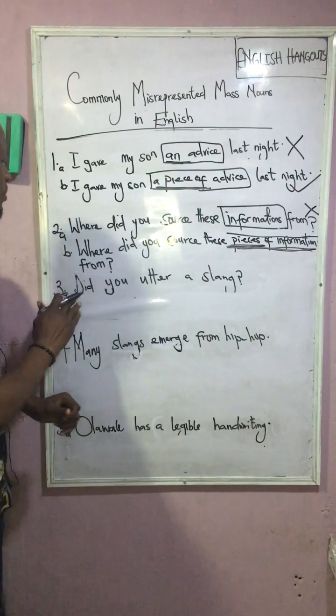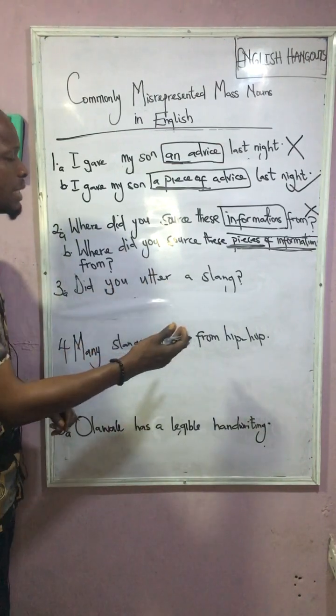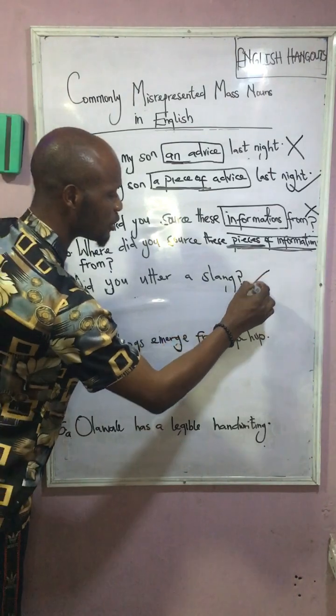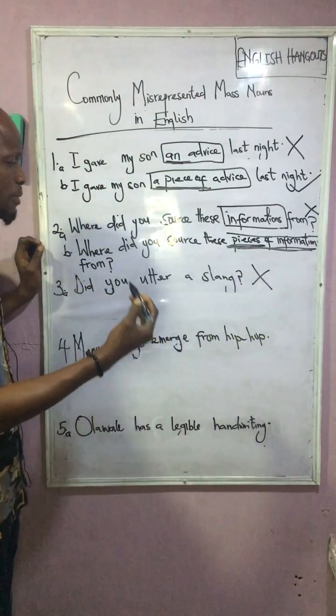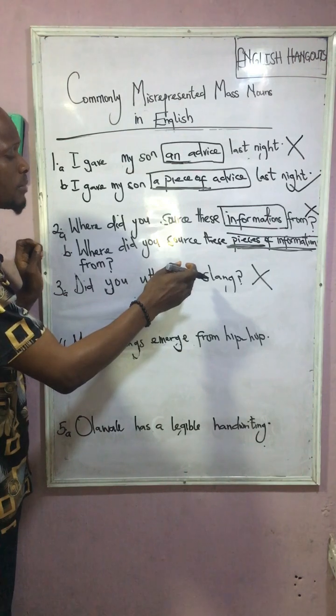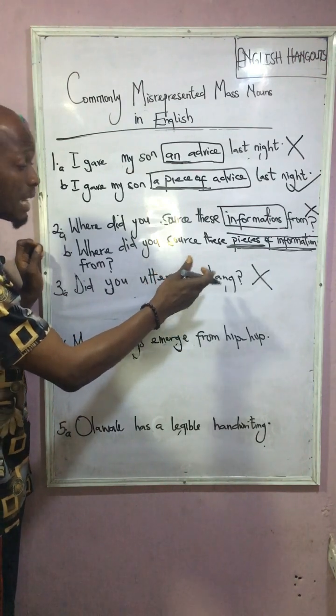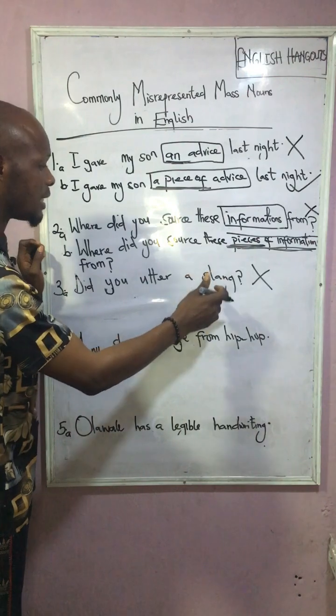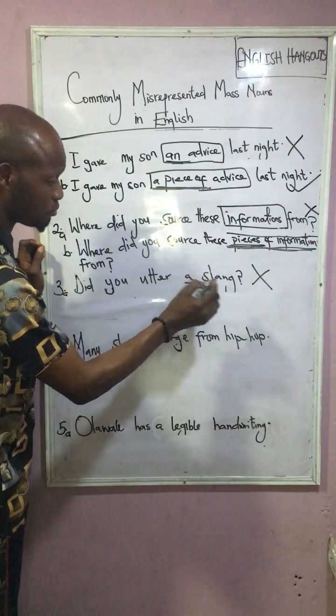Number 3. Did you utter a slang? Did you utter a slang? This expression here is also non-standard because a mass noun should not take an article.